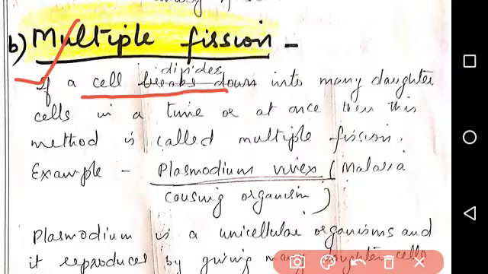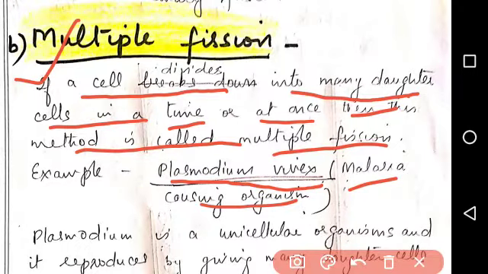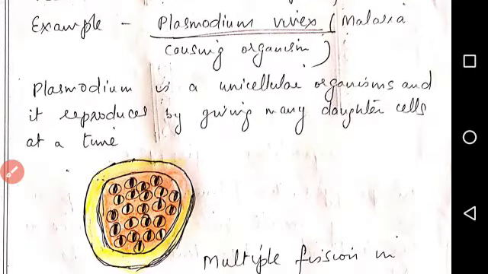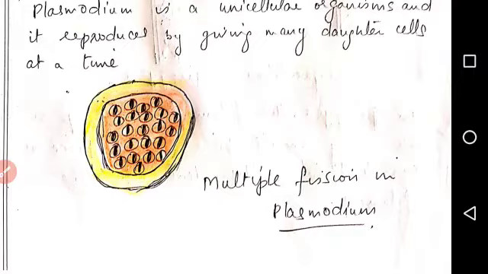If a cell divides into many daughter cells at a time or at once, then the method is called multiple fission. For example, Plasmodium vivax. This is the malaria causing organism. Plasmodium is a unicellular organism and it reproduces by giving rise to many daughter cells at a time. The diagram is shown here.